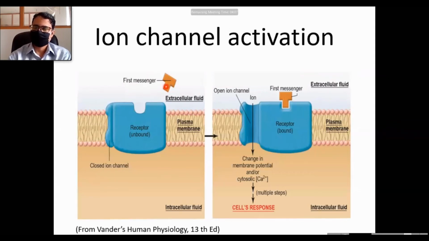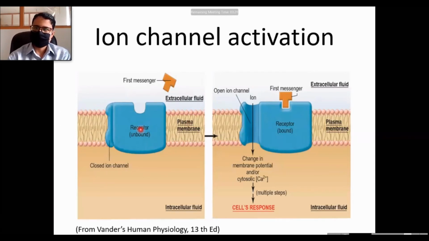This hormone molecule binds with a receptor on the cell surface. See here, this is the cell membrane, lipid layer, and this protein portion. We know the receptors are proteins, and you can see here the cell surface receptors are actually the proteins in the cell membrane, where we know that the cell membrane consists of phospholipid and proteins, and these receptors belong to those proteins.